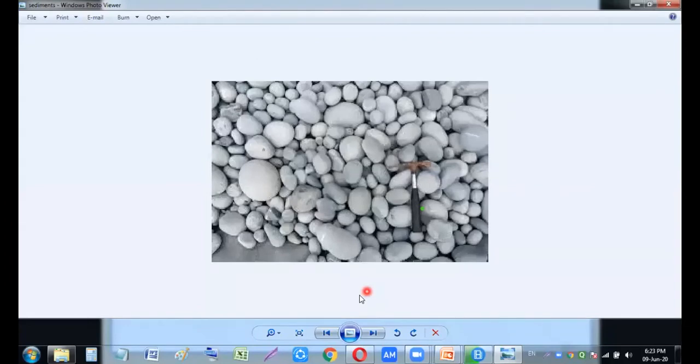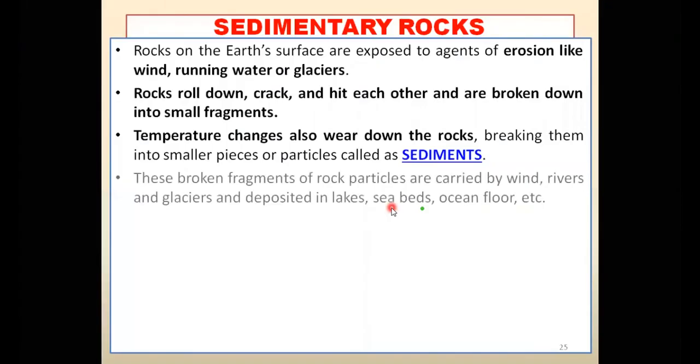Now let's come back to our topic. Temperature also changes the rock and breaks it down into smaller pieces. Now these small fragments of rock particles are carried away. अब ये जब छोटे-छोटे टुकड़े में change हो जाते हैं, they are carried away with the help of wind or the river or the glaciers.